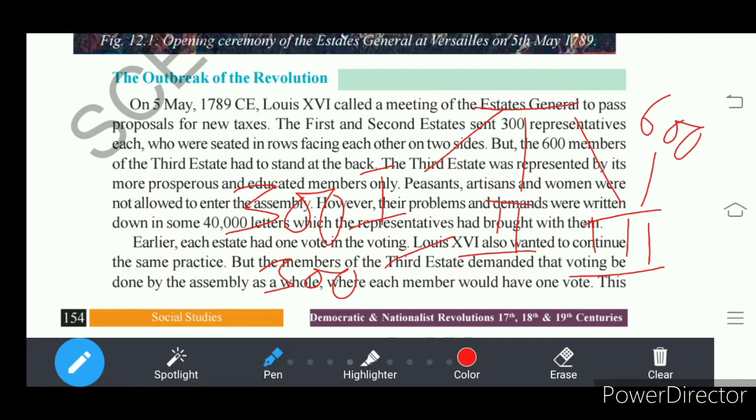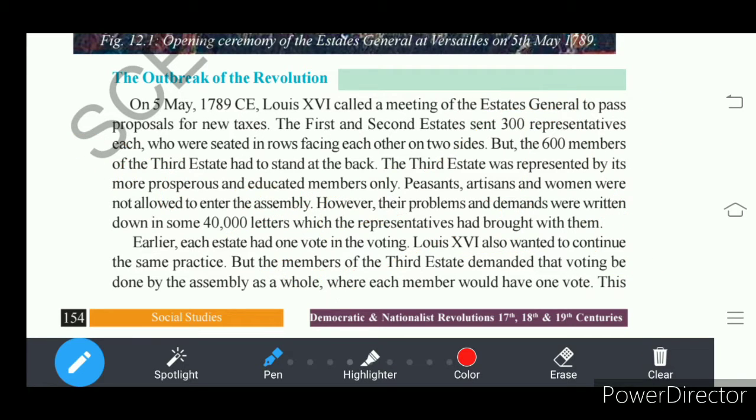Altogether 900 representatives were there in the Estates General, right? So this was the composition of representatives in the Estates General.